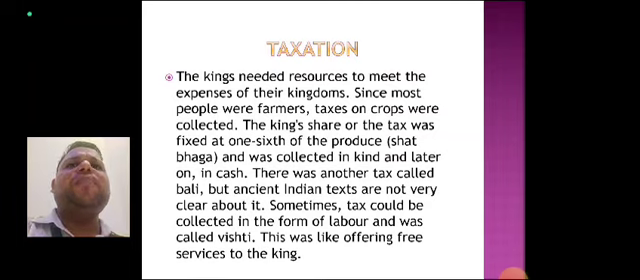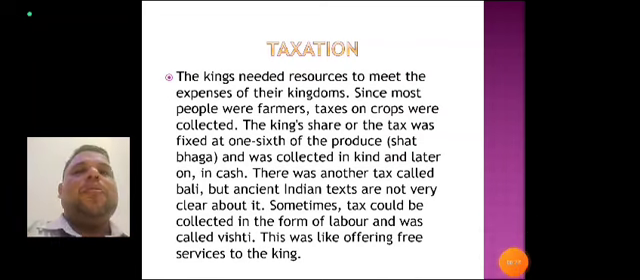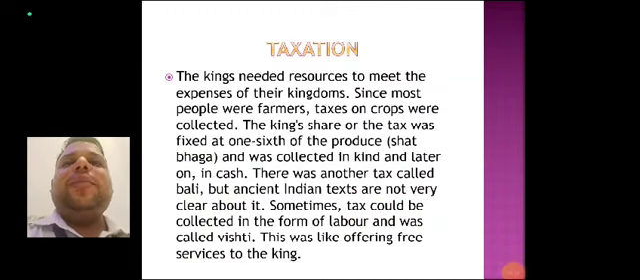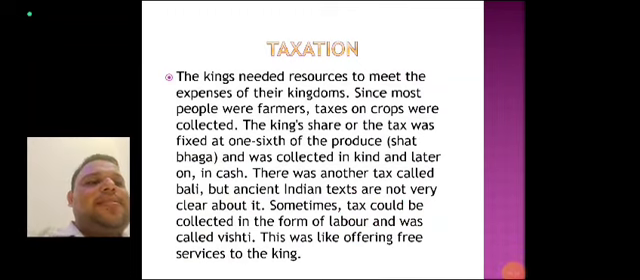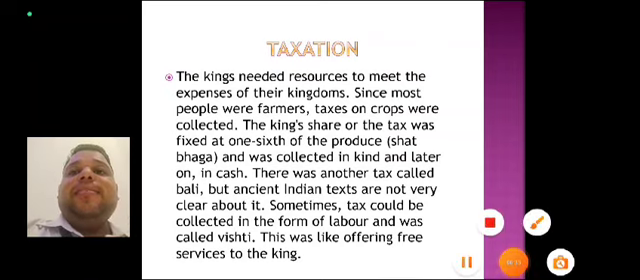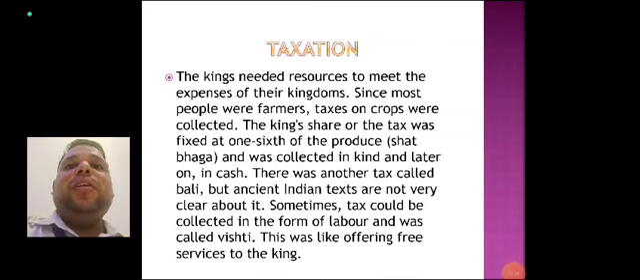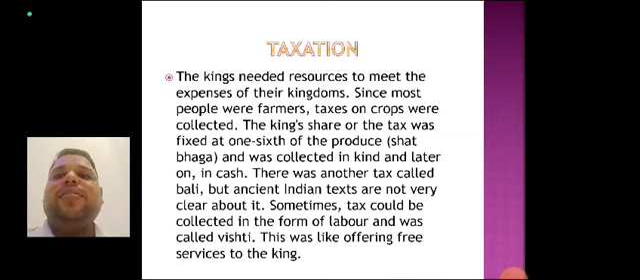Taxes were also imposed on the craftsmen, and this was a charge in the form of their labor. For example, a weaver or a blacksmith had to work for a day every month for the king. Herders were to pay the tax in the form of animals and animal produce. Taxes were also imposed on goods that were bought and sold by the traders. Hunters and gatherers had to pay their taxes by providing forest produce to the rajas.